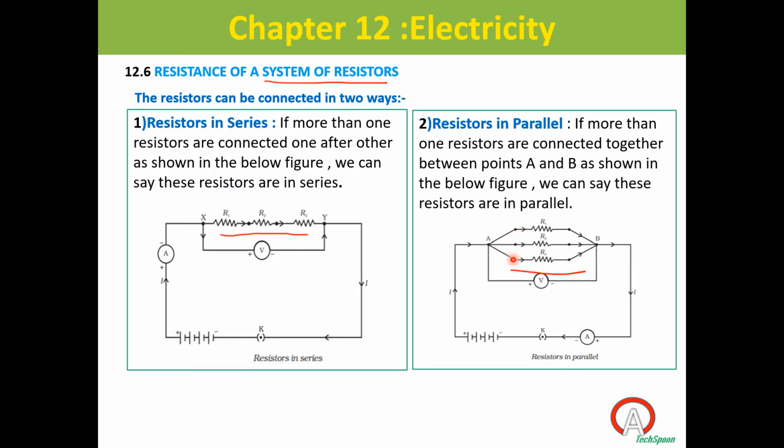The left side of all the resistors is connected to a common point A, and the right side of all the resistors is connected to another common point B. If we have a connection like this, we can say that these resistors are connected in parallel. Clear? You should be able to differentiate, when you see a circuit, which resistors are connected in series and which are connected in parallel.